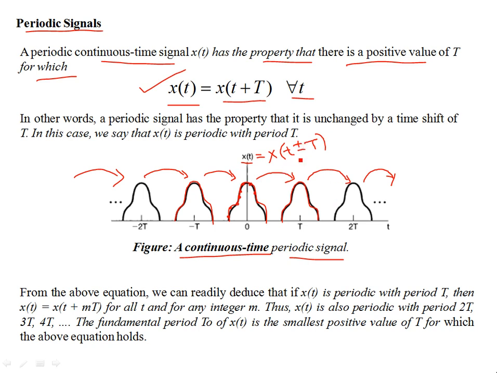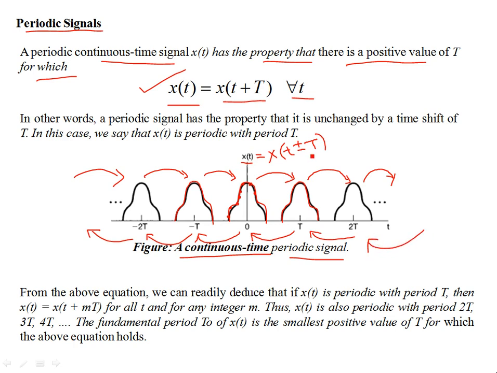If I introduce plus over here, this part is going to shift towards left. Then this part is again going to take the center origin position, and the part at the origin is going to shift towards minus T. Then this part, which is centered at minus T, is going to shift to minus 2T, and this trend continues on the other side.